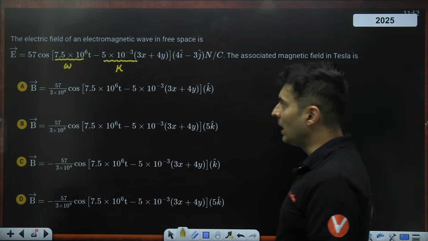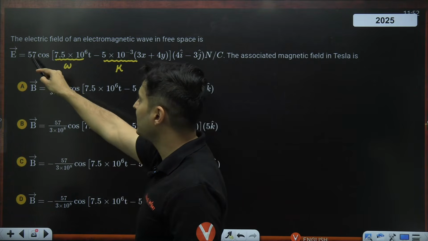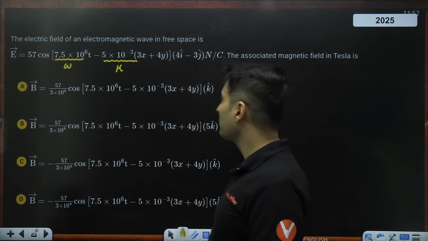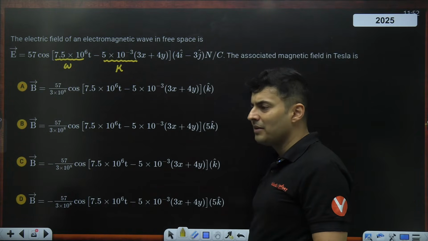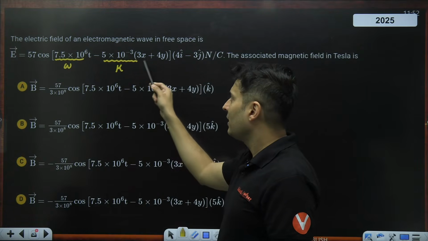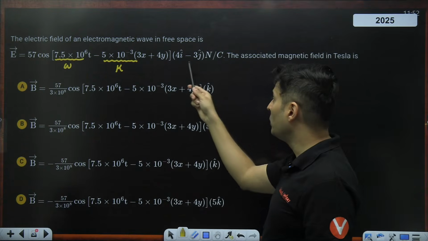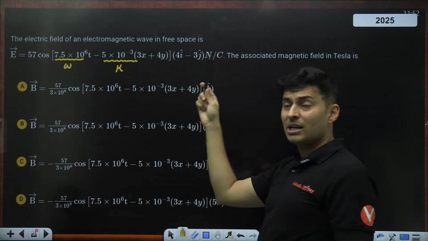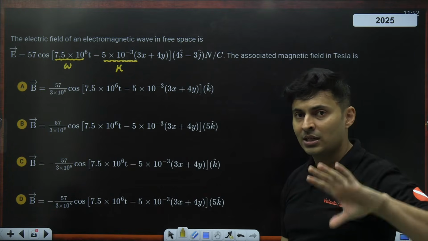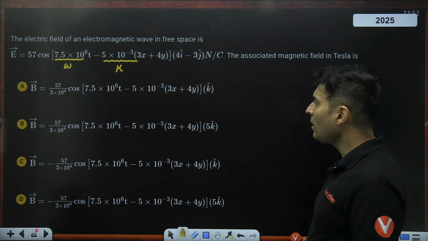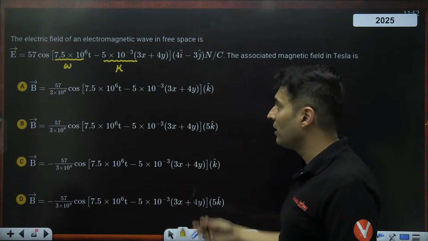Now, the only thing which I can take care of is the outside part, which is this one. This is the amplitude part. Do you know there are some anomalies? It is looking slightly different. Usually, inside K there should be X or Y or Z, but there is 3X plus 4Y, number one. Number two, outside it should be either I cap or J cap, but this is 4 I cap minus 3 J cap. So these are the two weird things in this equation. So how do we take care of X and Y together, I and J together outside?